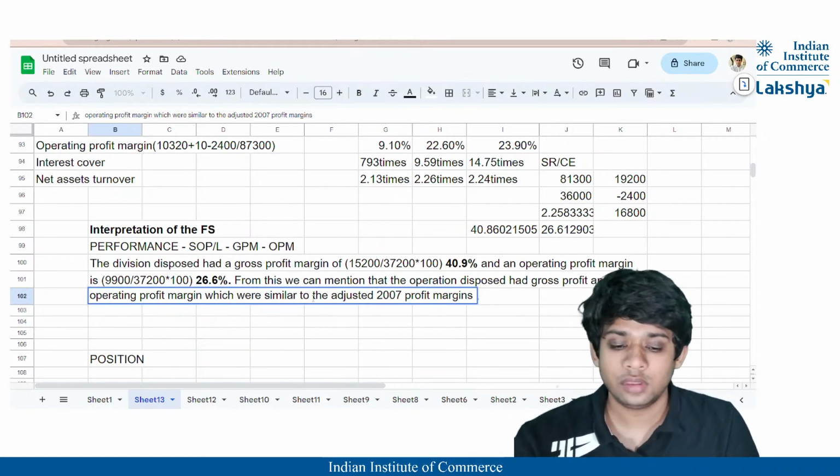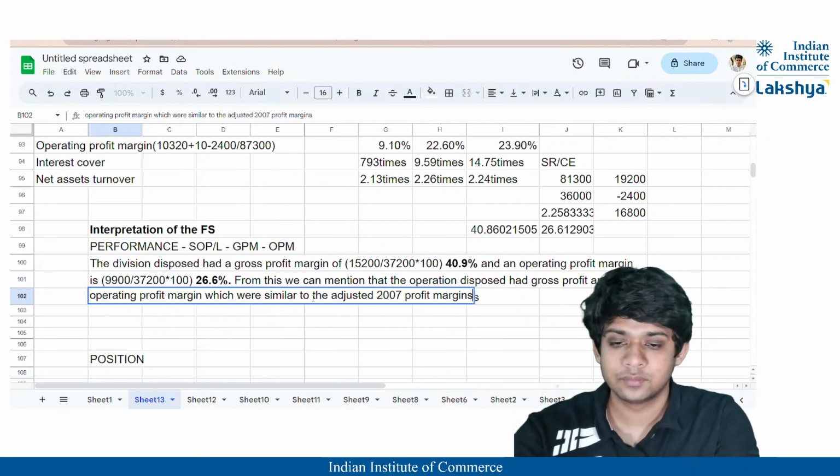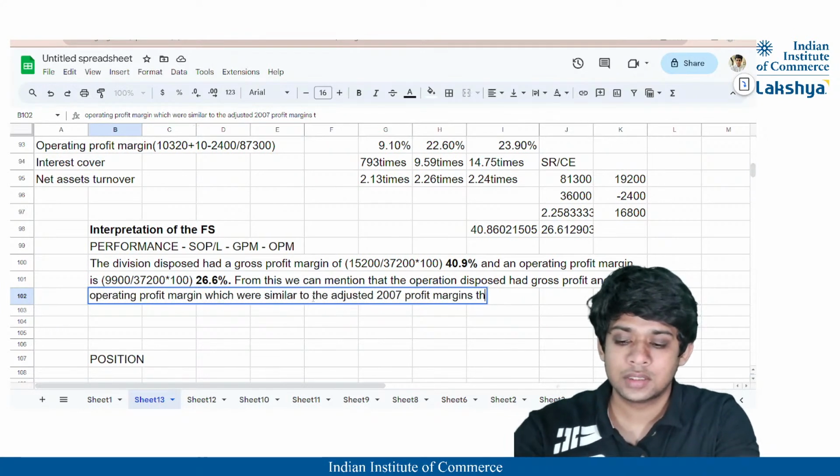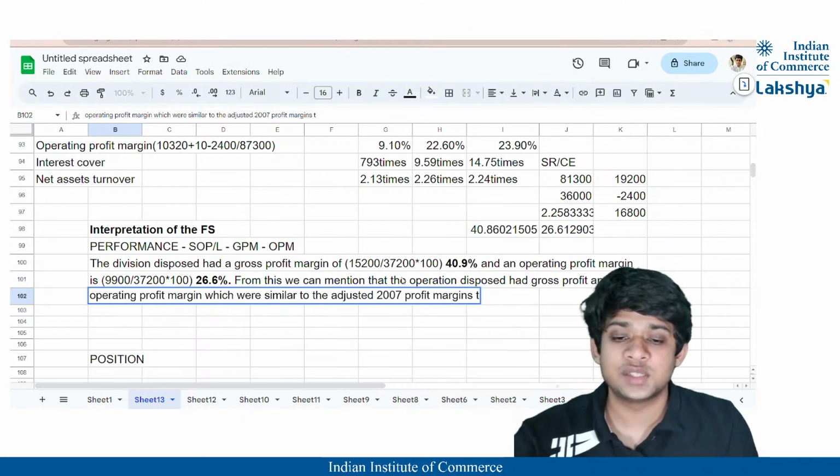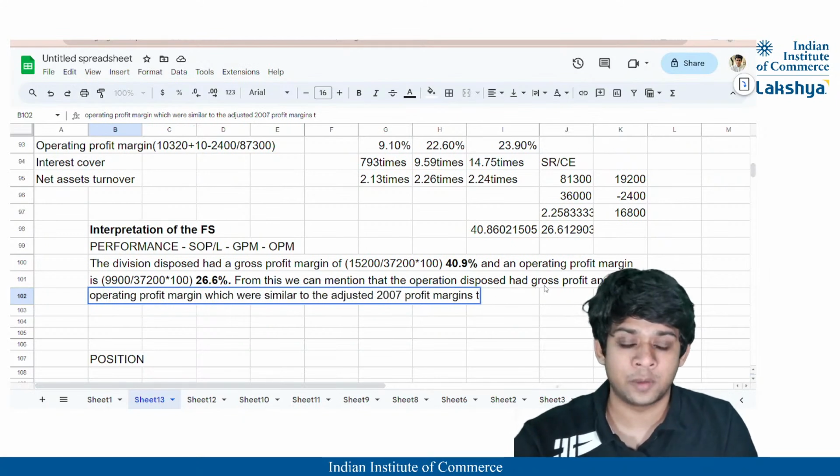So from this we can mention that the operation disposed of had a gross profit margin which was quite similar to the adjusted 2007 profit margins.